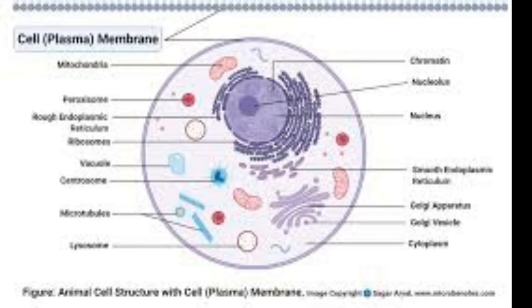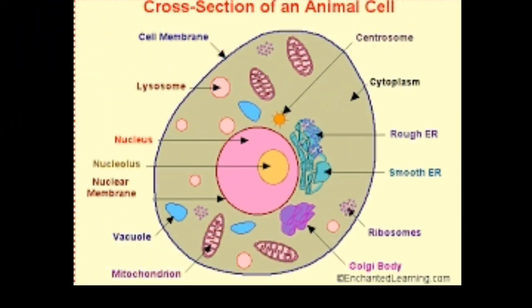So the next topic is eukaryotes. Let's have a look over it. Eukaryote is also a Latin word in which eu means well developed or good, and karyon means the nucleus. So whenever we study the well developed or fully matured nucleus, it is called the study of eukaryotes. Eukaryotes include all the living organisms except the bacteria and blue-green algae. Let's have a look over the characteristics of eukaryotes.